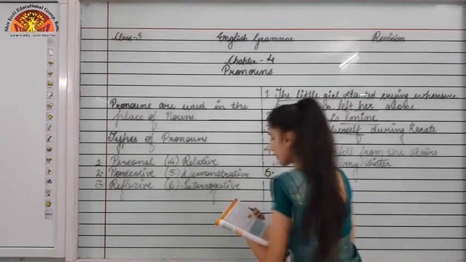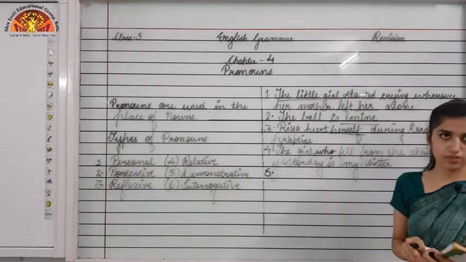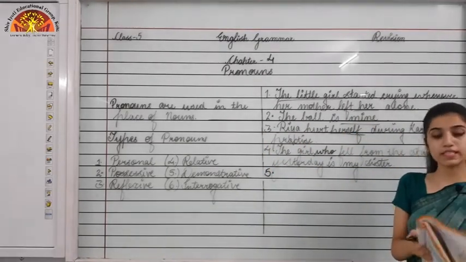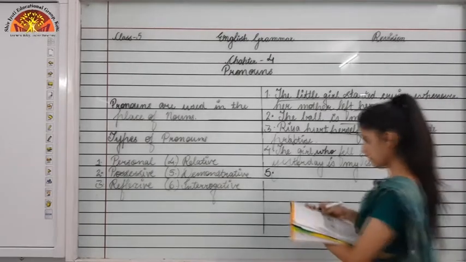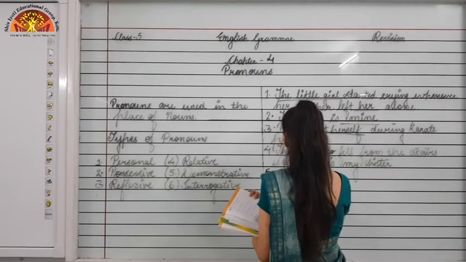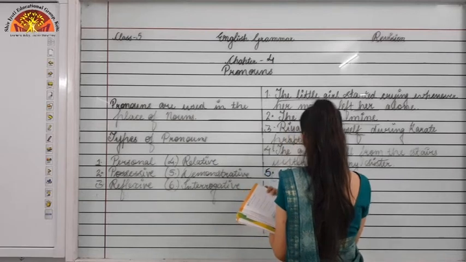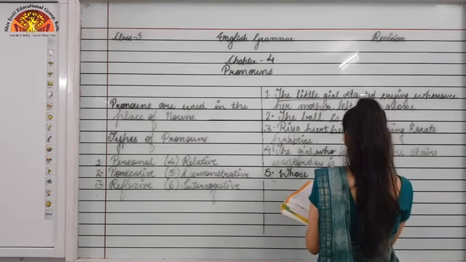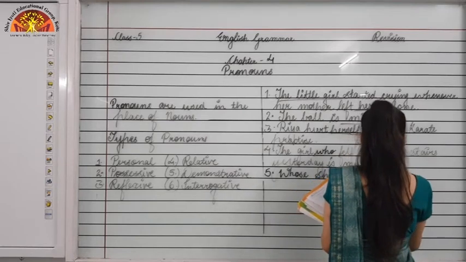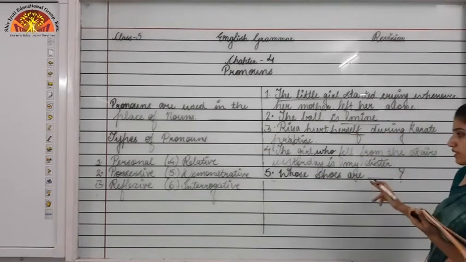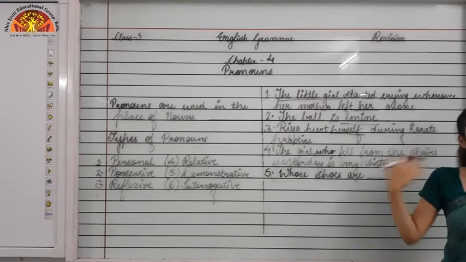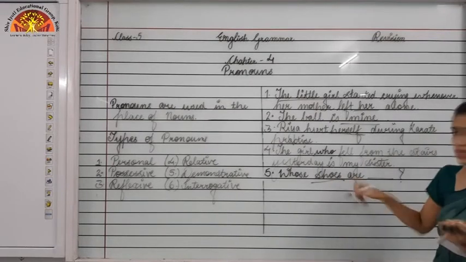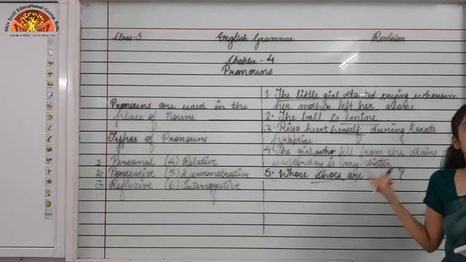Okay, now the fifth one. Fifth one is demonstrative pronoun. So now we will see the examples of demonstrative pronoun. Whose shoes are dash. So what will come? This or these? Because shoes is plural, we will be using "these" over here.